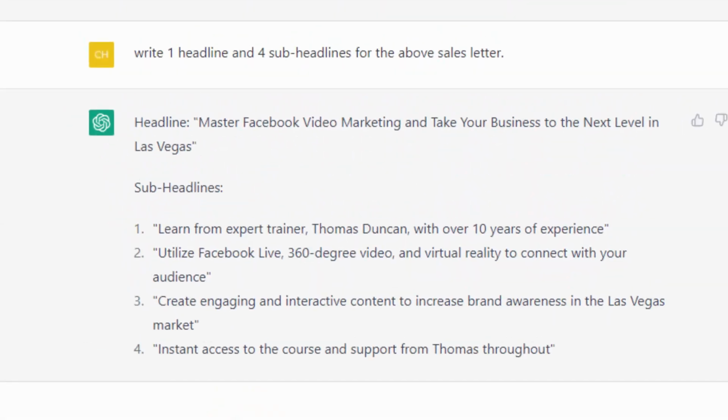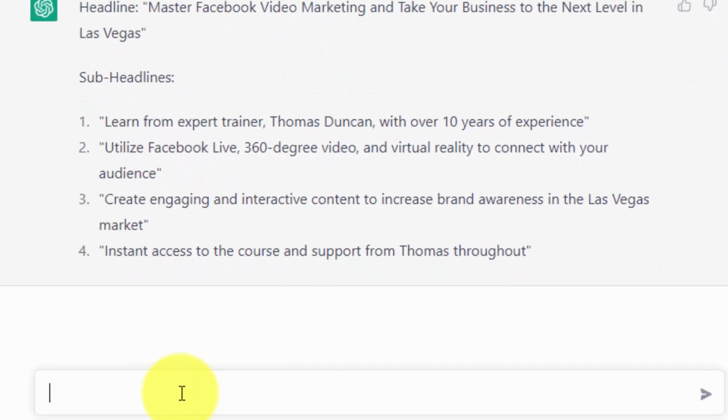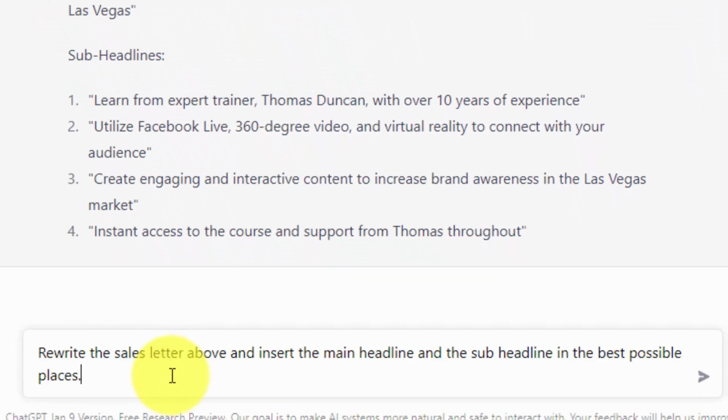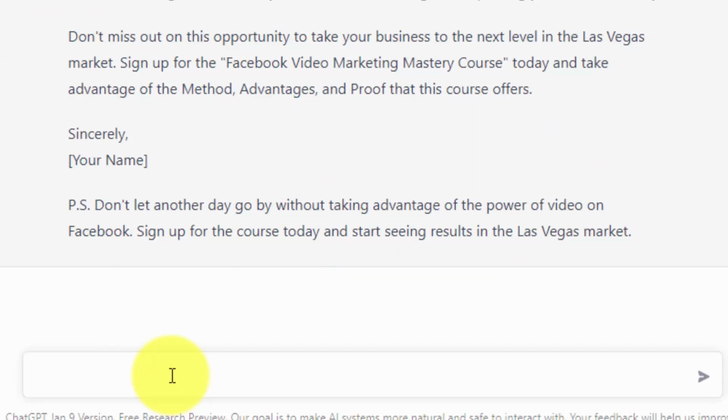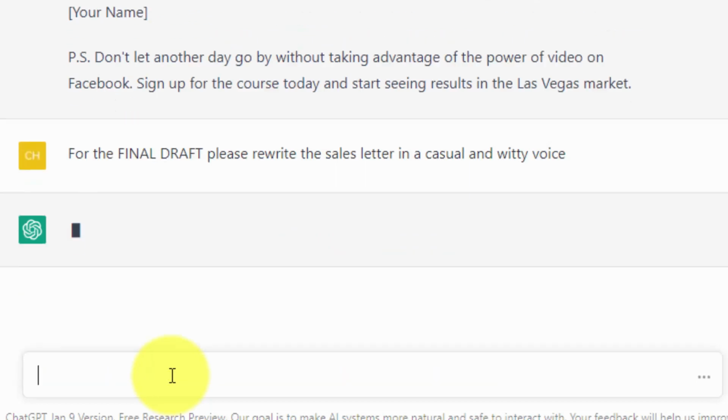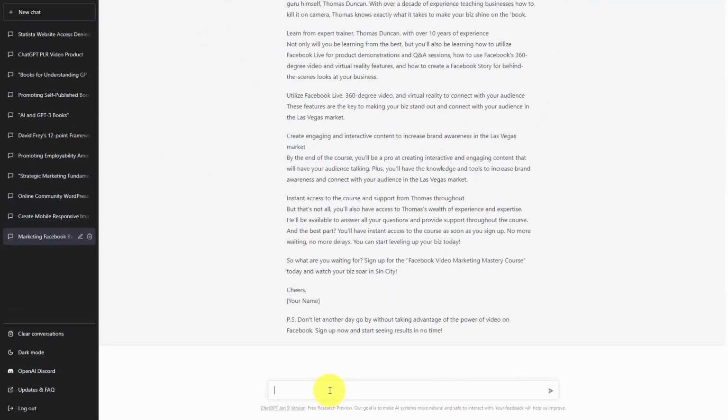So now we're going to ask ChatGPT to rewrite our sales letter and to use our headlines and our subheadlines. And we're going to give ChatGPT a suggestion. We're now going to ask the chatbot to write in a different voice for the final draft. And we're now going to click enter. And we now have our next draft.